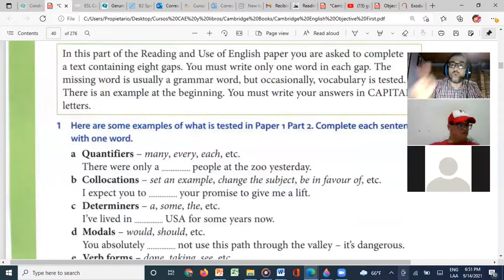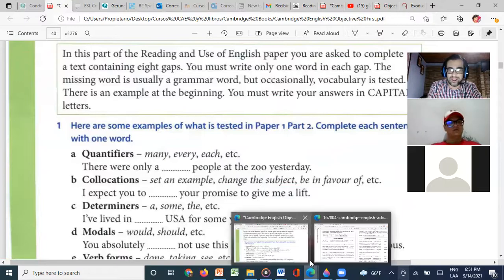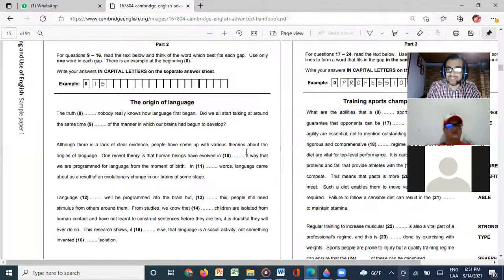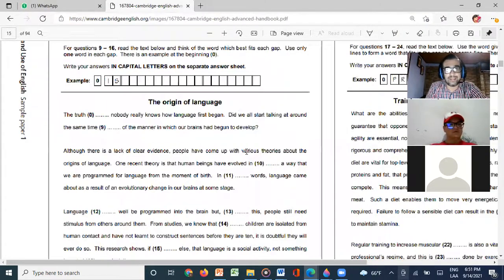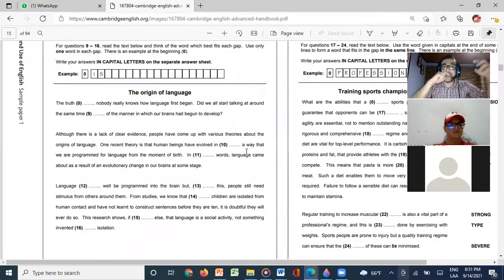So what do we need to study for part two? Remember, Megan and Oliver, let me show you part two of the test. They show us a text, and based on our grammar knowledge, we need to know which word to put in here. They don't give us options like part one. Remember, part one, they give us A, B, C, and D. Here, they don't give us any option, and we just need to know which word to put in, okay?